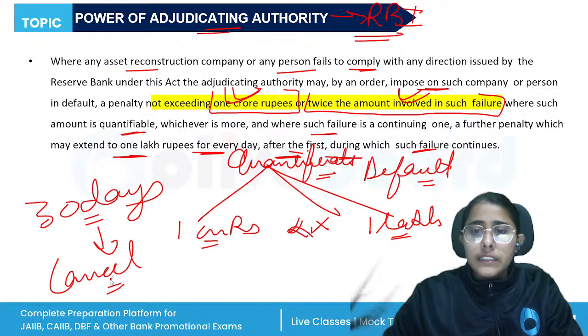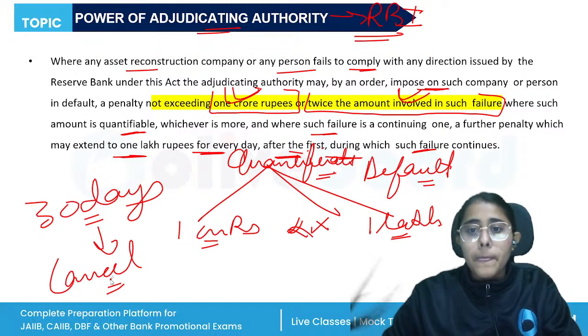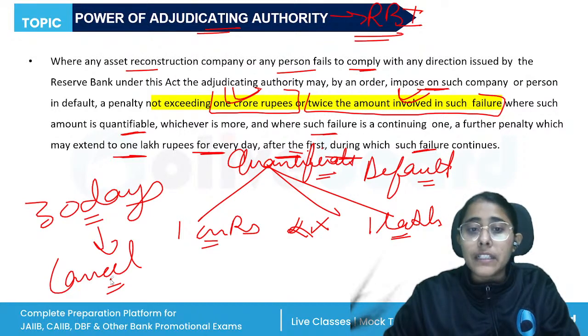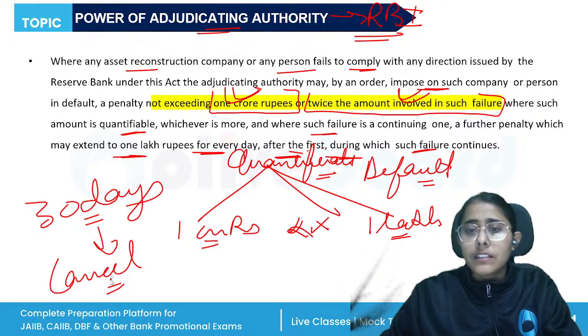And other things that we have seen: the written complaint made by the officer of the registry or the officer of RBI, and then the adjudicating authority will decide how much penalty will be imposed or what imprisonment term will be given. Again, the power of the appellate authority is also there.